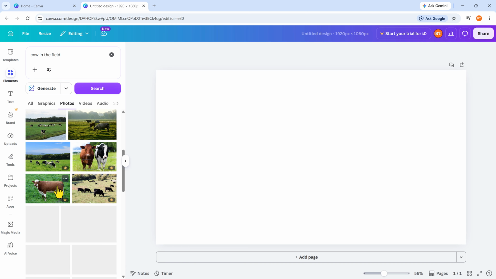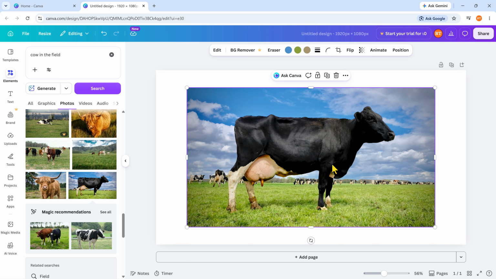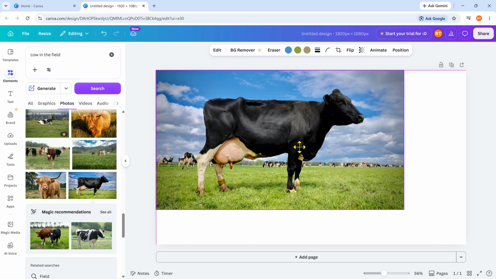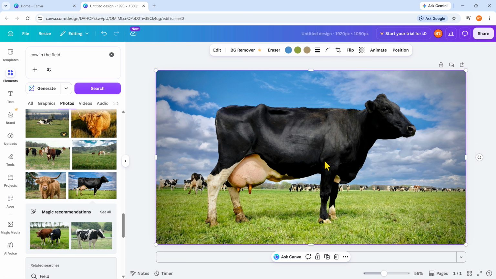I'm going to select my image. Okay, here it is. I liked this cow. Just click on it and here it is in the canvas. I'm going to resize it. Perfect. Now let's see how we can convert it.